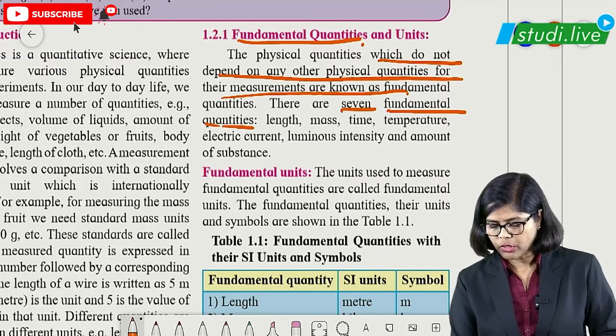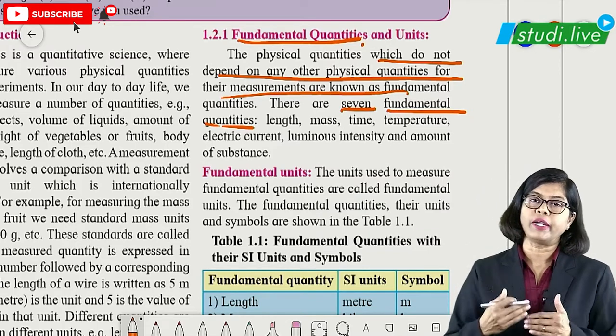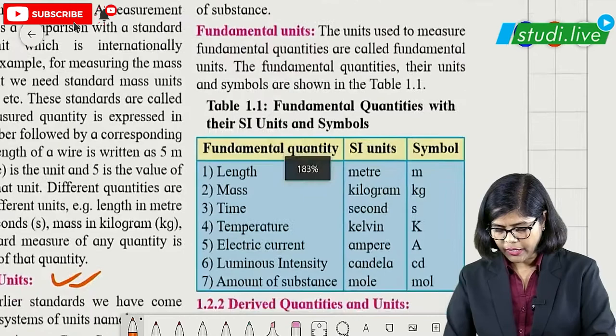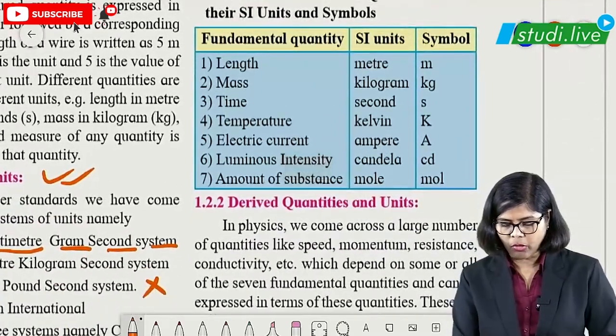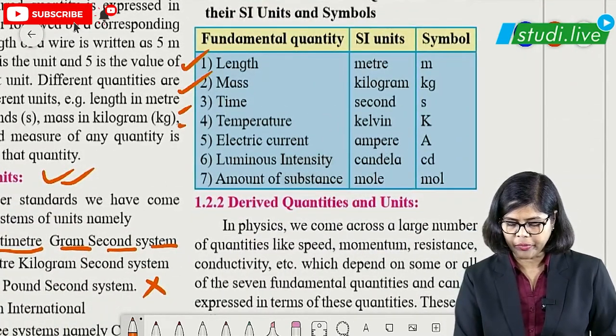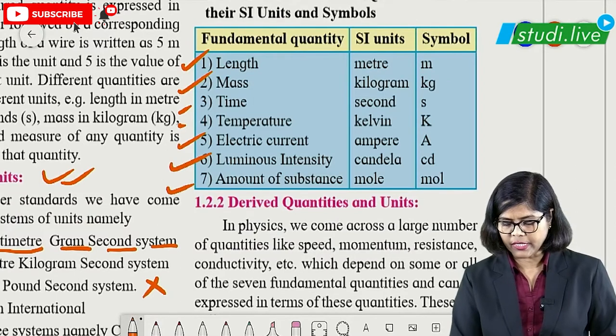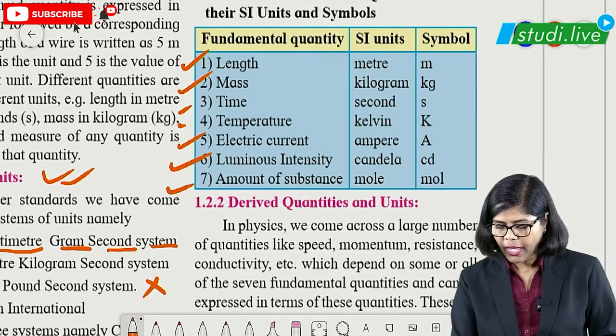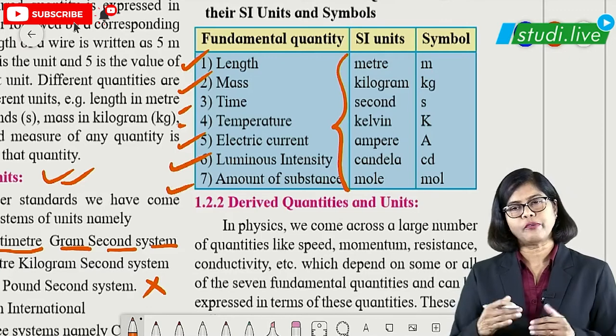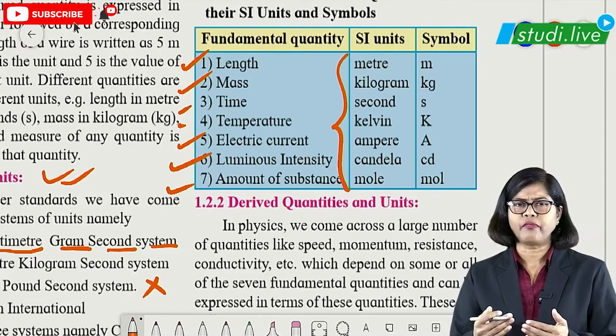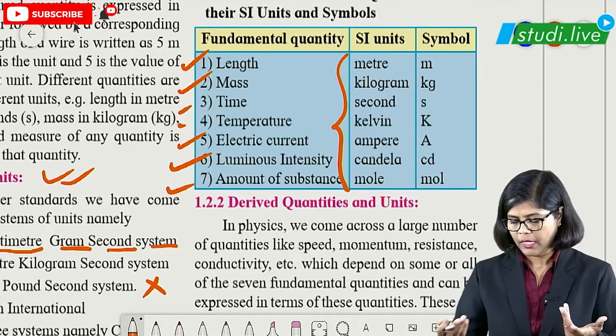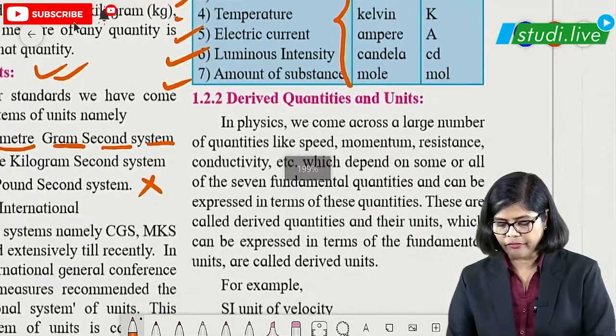Okay, and their units we call as what? Fundamental units. You can see here these are the 7 fundamental quantities, students: length, mass, time, temperature, electric current, luminous intensity, amount of substance. Okay, and these are all units which you have to remember. The question can be asked for 1 mark: what are fundamental quantities?